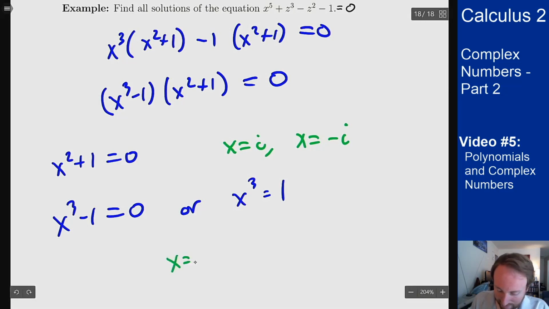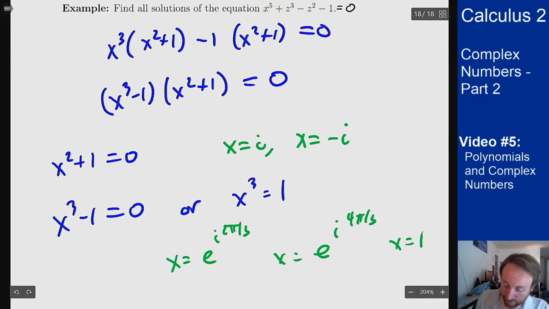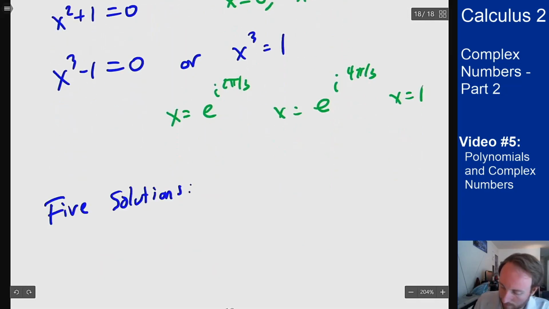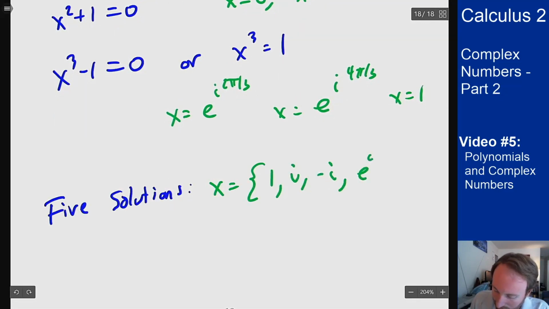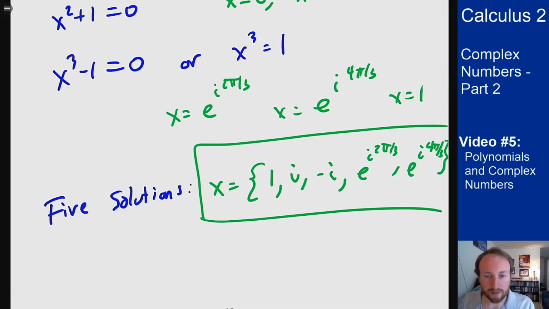I have x is e to the i 2 pi over 3, e to the i 4 pi over 3, and x equals 1. Then my 5 solutions here are x is 1, i, minus i, e to the i 2 pi over 3, and e to the i 4 pi over 3. Once you can solve out these problems, looking for things you already know and things you know about can build together to make this all work.